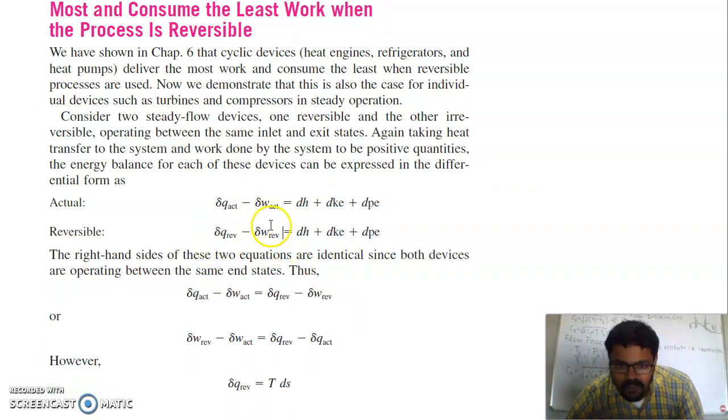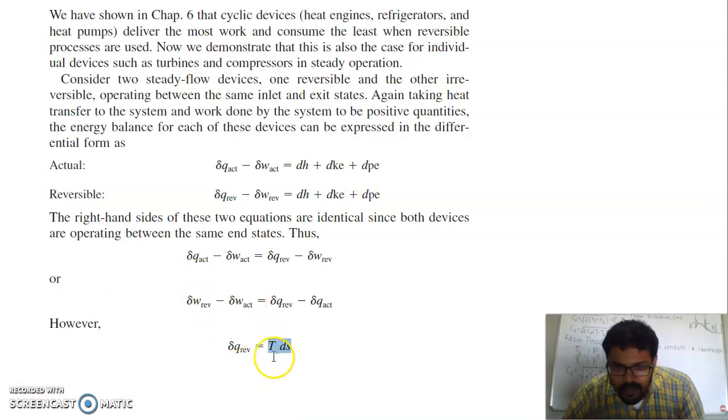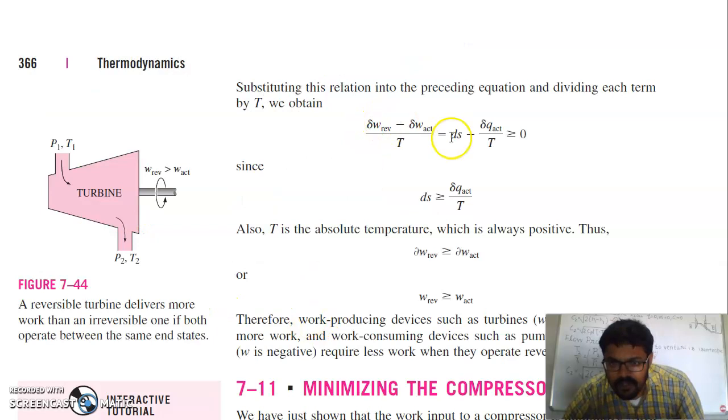Now what you have to do is suppose the right-hand sides of these two equations are identical, since both devices are operating with the same states. These two sides are identical because they operate between the same states, so you can equate these two equations. We can replace this Q reversible by T ds. So when you replace Q reversible by T ds and divide by temperature T, you will get this equation here.